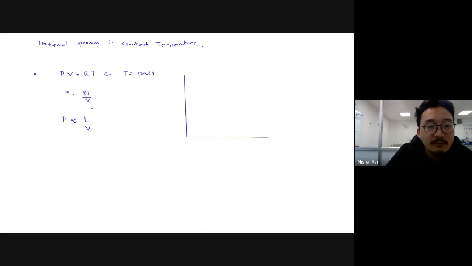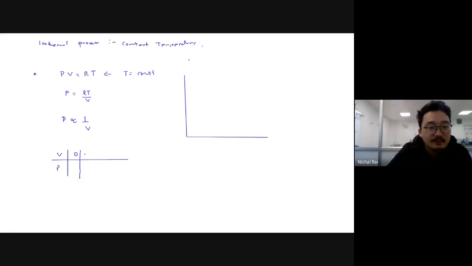Now when you start plotting it, for the time being I'm taking RT to be 1. We need some data. Let's start making data: V and the corresponding pressure. For 0, it will diverge, so it has to start somewhere over here.